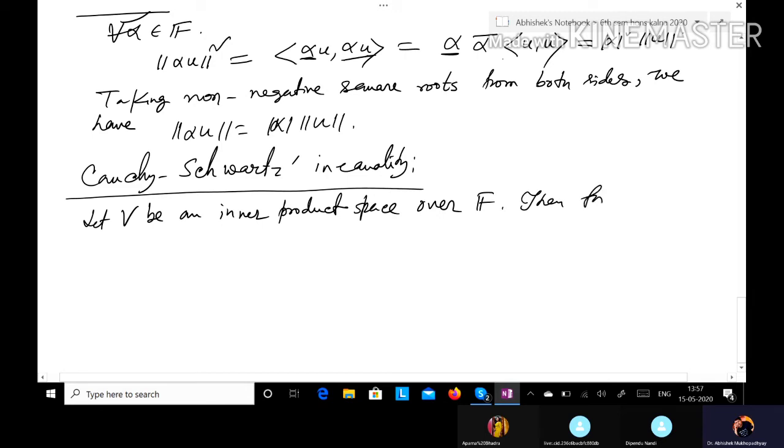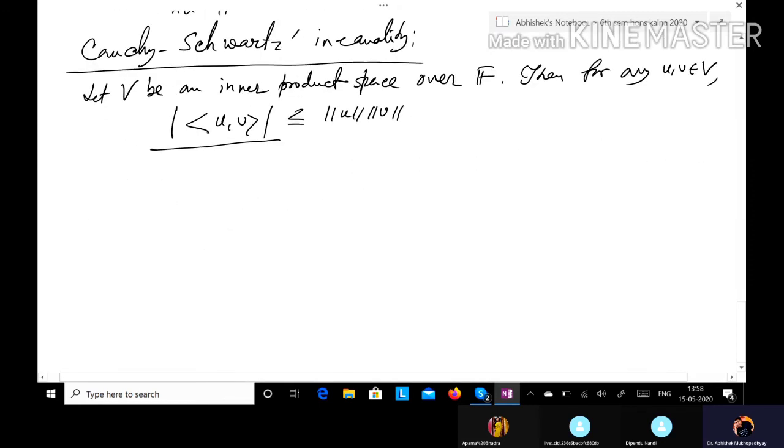Then for any vectors u, v belonging to this space, the modulus value of this inner product, since it is a complex number, will be at most norm u times norm v, the product of the norms of the respective vectors. So this modulus value will be at most norm u norm v.